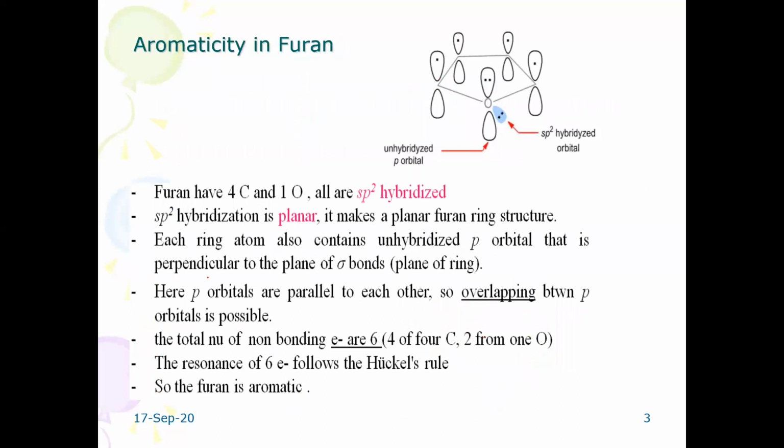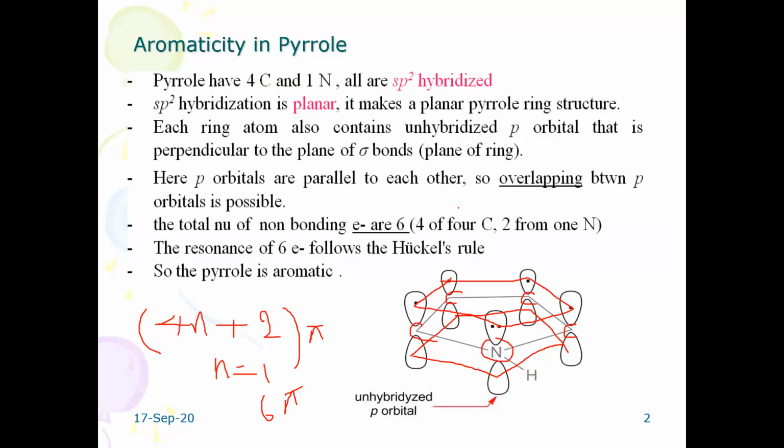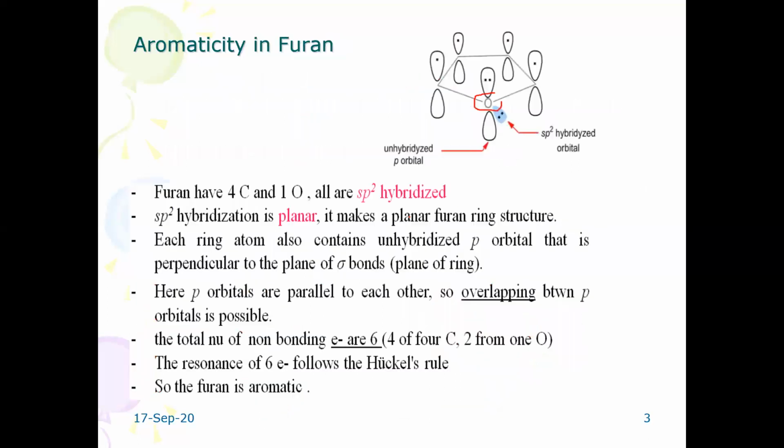Similarly, you can see the furan. The furan is also aromatic in character. Only the heteroatom is different; there is no other difference between pyrrole and furan. Here also each carbon atom has an unused p orbital with a single electron, but the heteroatom oxygen has a lone pair of electrons. These get involved in the delocalization process above and below the plane and create a pi electron cloud. It means all 6 electrons get involved in the delocalization.